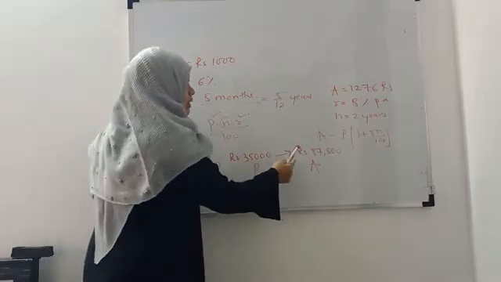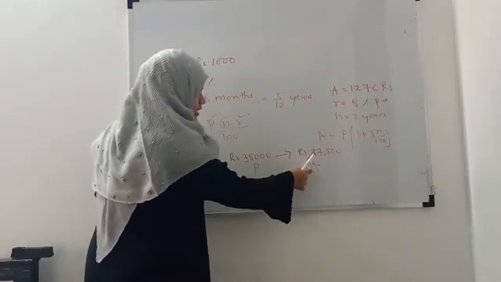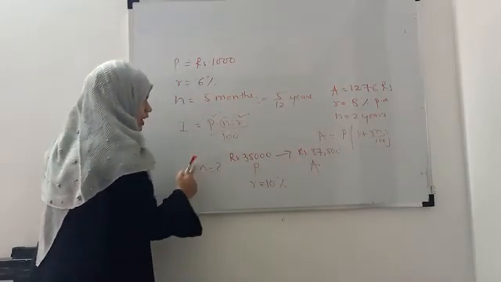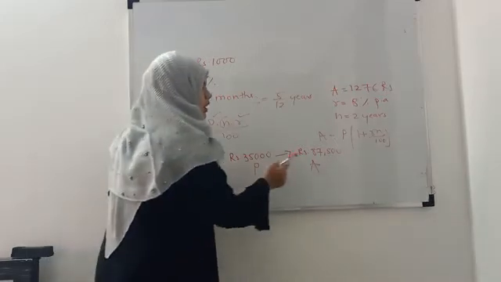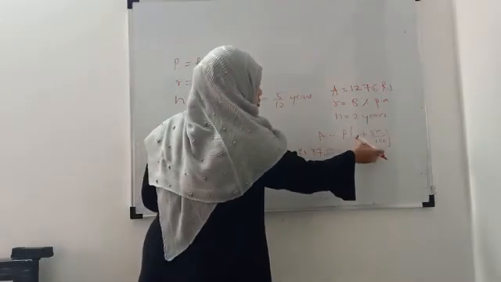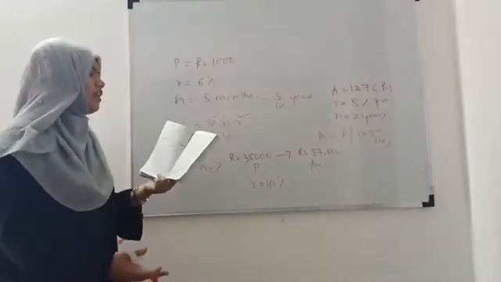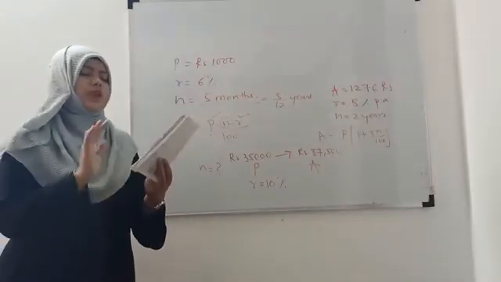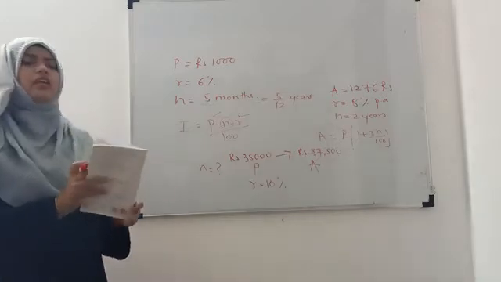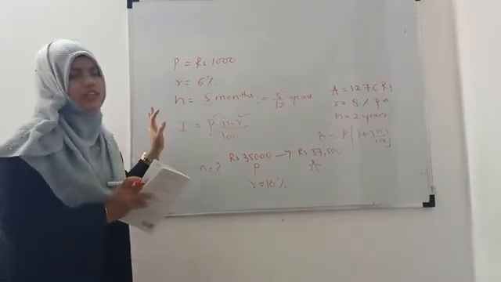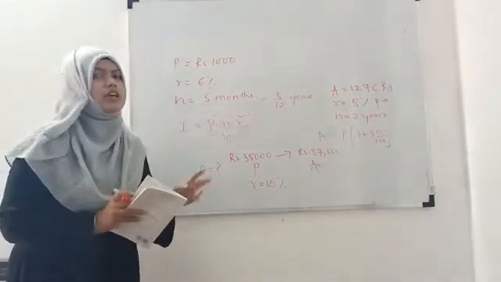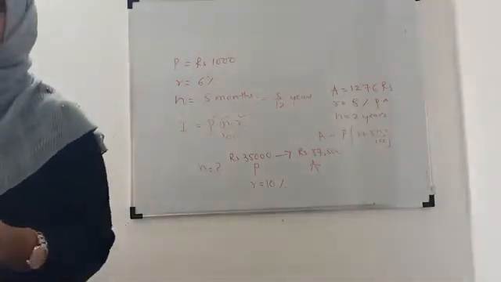A is given, P is given, R is given. You have to find out the n. So you can use this formula. Simplify this formula for n, and you will get the number of periods. So this is a very simple problem on the basis of simple interest. It comes for only 2 marks in your examination.